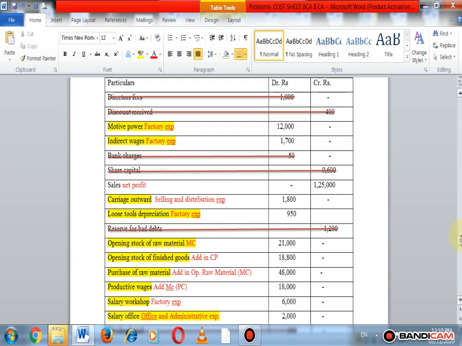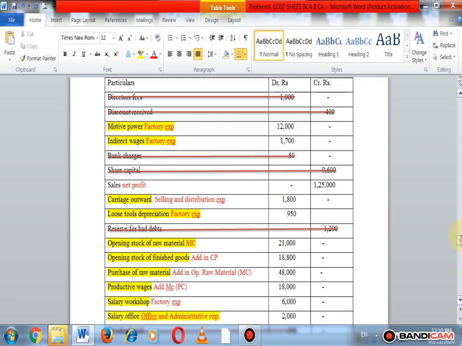If the discount received on raw material is given, then we deduct the discount received from the material consumed, that is, opening stock plus purchases less discount received on raw material. So here discount received is not given on specific material, so it is ignored because it is related to financial accounting.